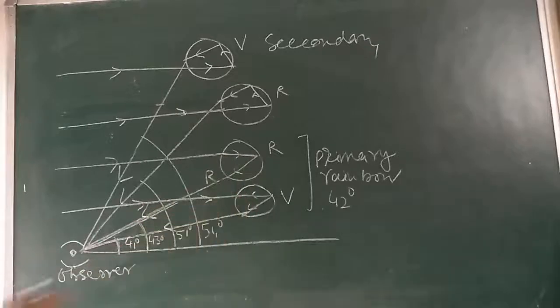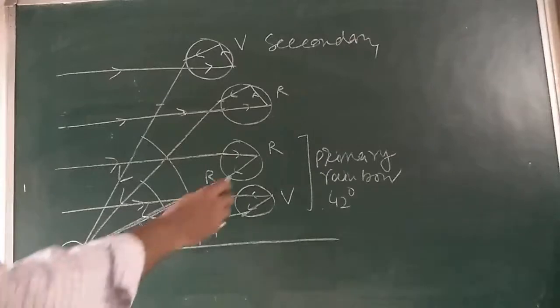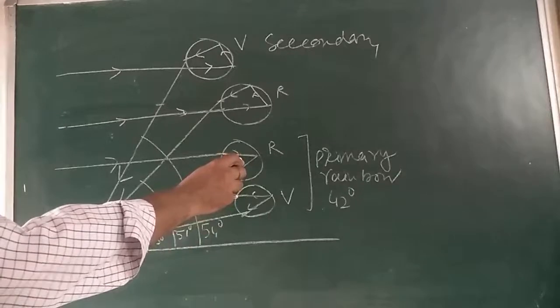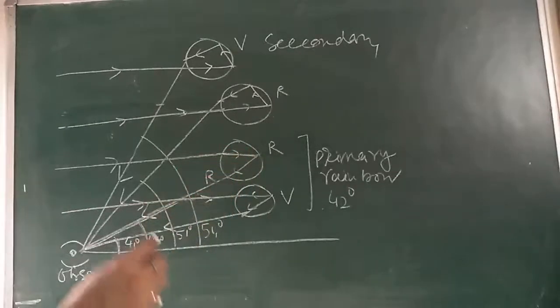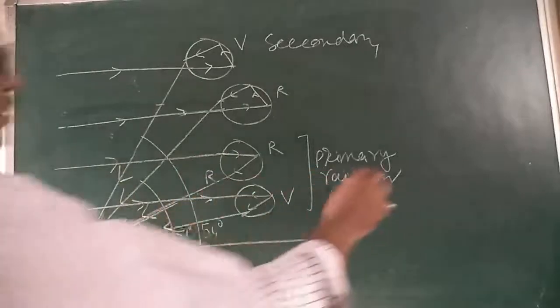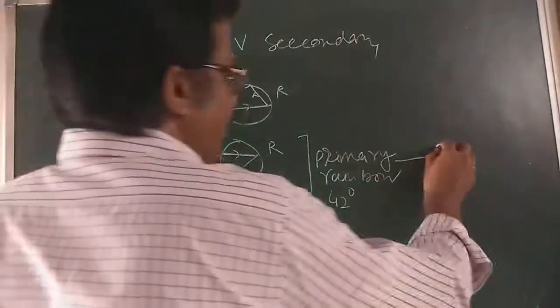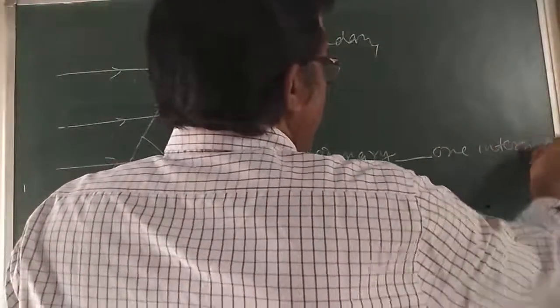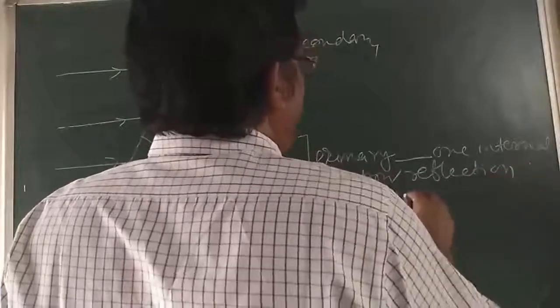So the primary rainbow is formed by the rays which undergo one internal reflection and two refractions. Here is the internal reflection और दो जगह refraction हो रहा है. So in a primary rainbow, write down here, one internal reflection and two refractions.